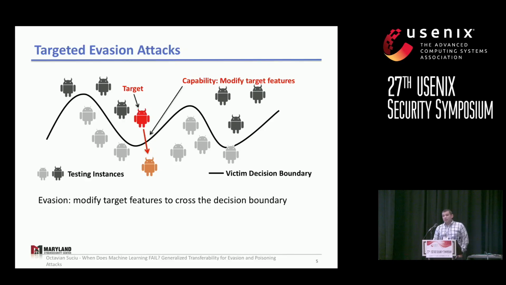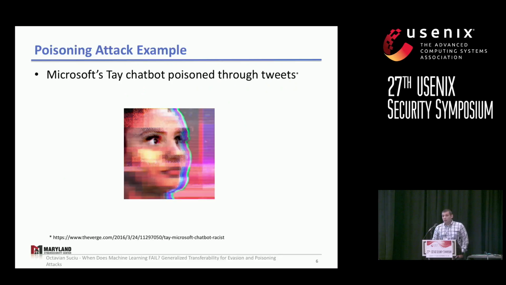But if the attacker does not want or is unable to modify the target features, they might resort to data poisoning attacks. And fortunately, our keynote speaker made my job easier here, so we already saw a famous data poisoning attack. This is Microsoft's Tay chatbot, which was poisoned by users on Twitter.